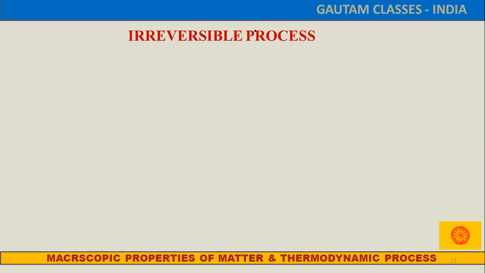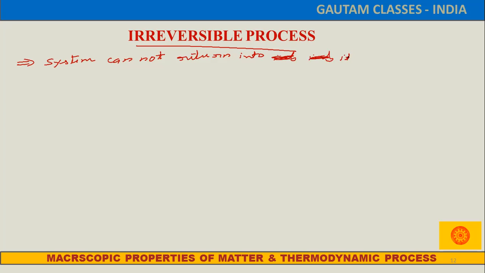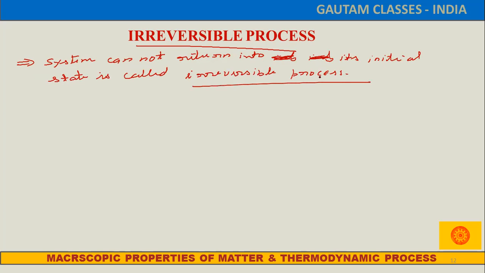Second, the irreversible process. The process where the system and surrounding are not in thermal equilibrium, or the system cannot return to its initial state, is called an irreversible process. A process in which the system cannot return to its initial state is called an irreversible process. And such a type of process exists in our nature.